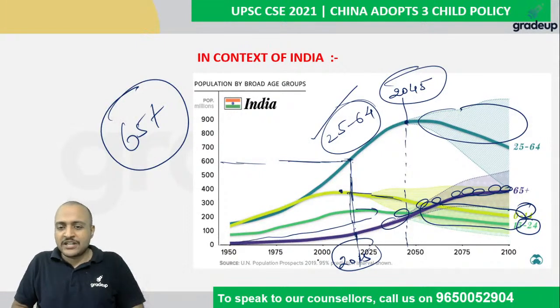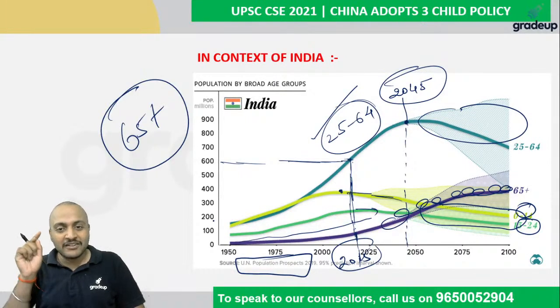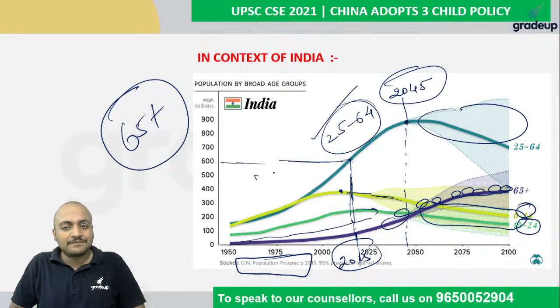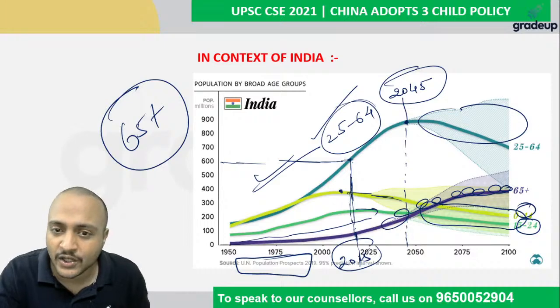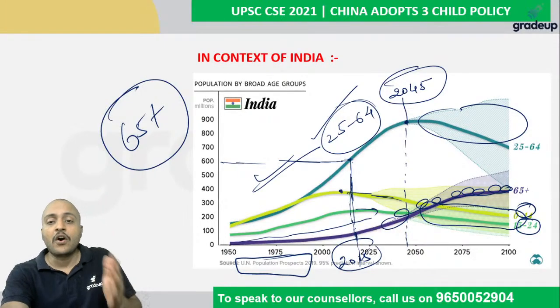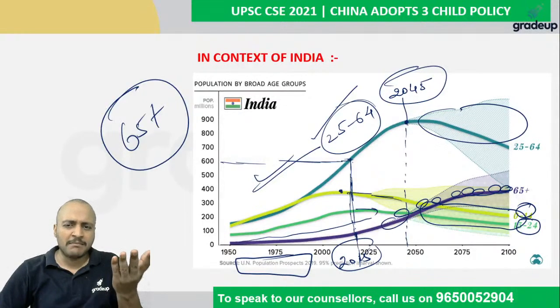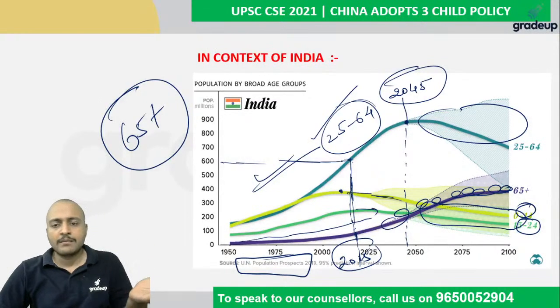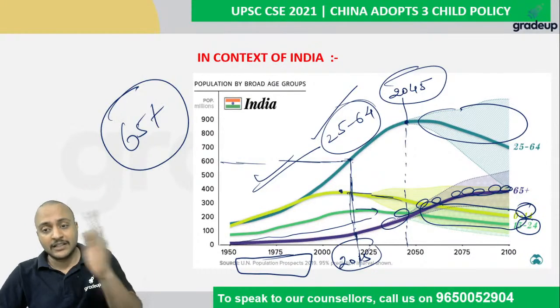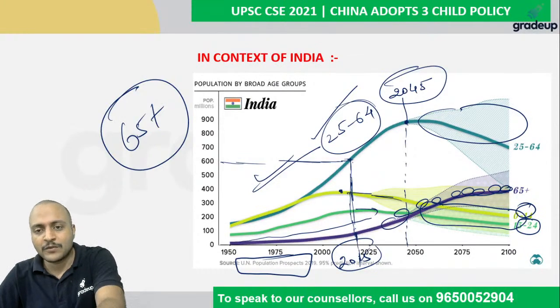And guys, these projections are taken from the United Nations population prospects, so we can have 100% faith, 100% trust in these data. All right. So India obviously needs some long-term policy, maybe a 20-year program as of now, and after 20 years it will need another 20-year program. So that is going to be the case.